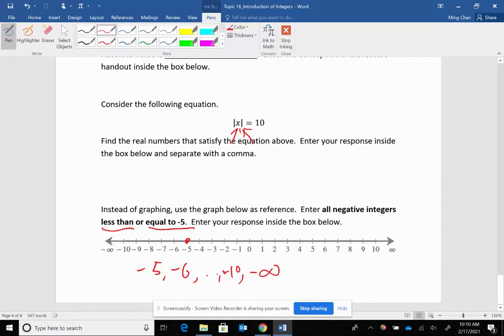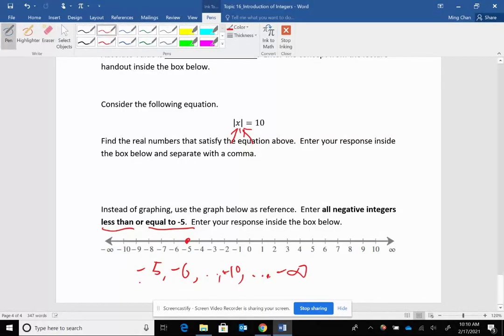You know what? Let's do it this way. -infinity. How about that? So I would like you to enter -5, -6, -7, -8, -9, -10, comma, and then three dots and a comma. It's a better way to write it. And then enter -infinity. Maybe not. Maybe just do the dots, then -infinity will be fine after the dots. You don't need an extra comma.